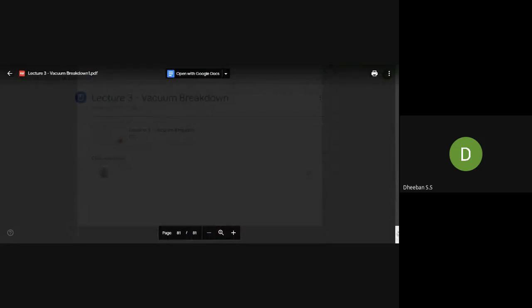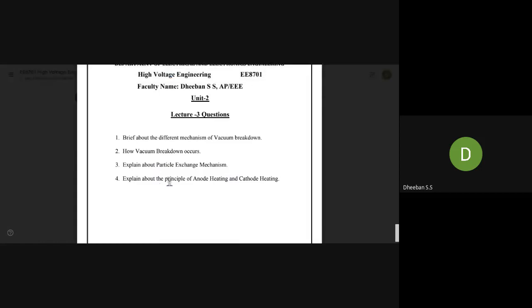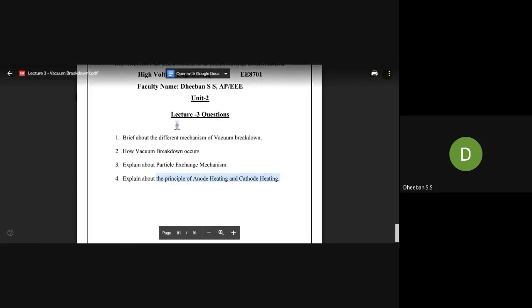From this, the possible question you can expect is: what are the different mechanisms of vacuum breakdown? How does the vacuum breakdown occur? This is followed by the particle exchange mechanism, and from the principle of anode heating and cathode heating, you can expect questions.